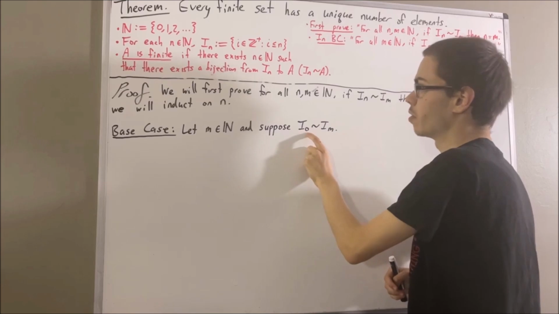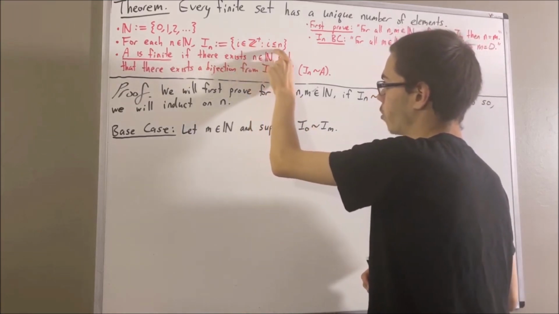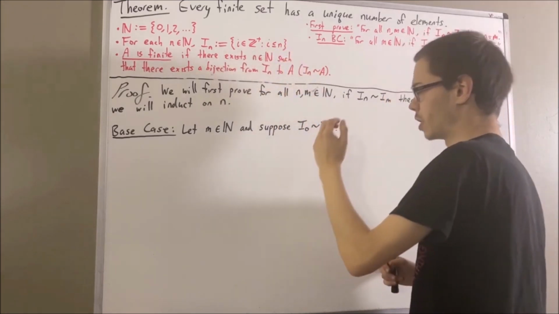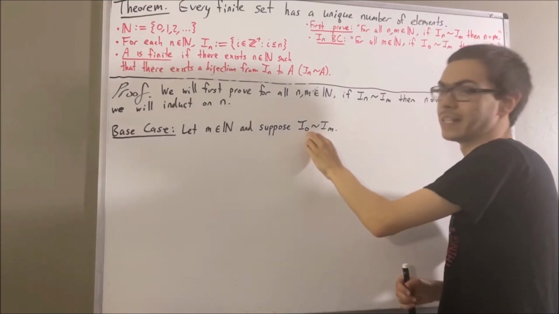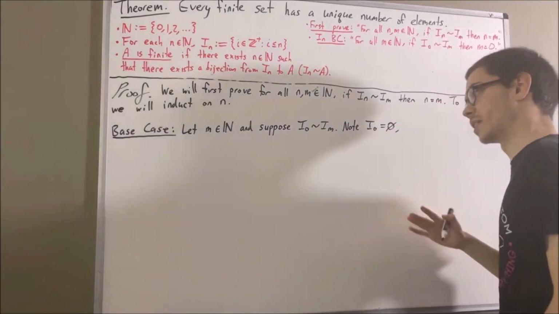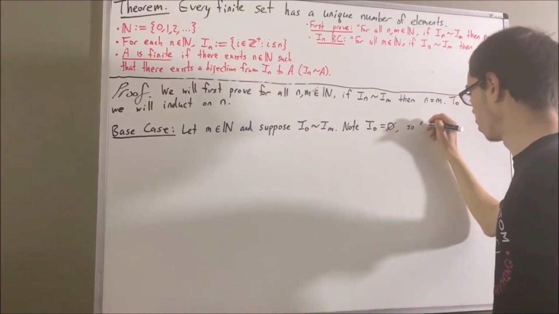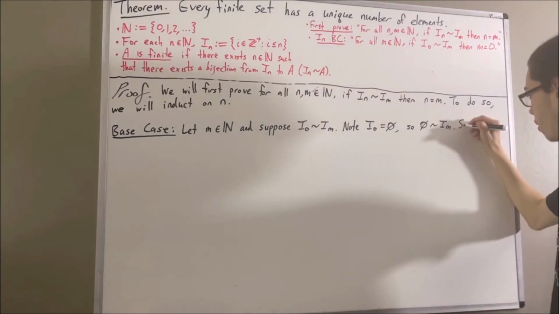So I_0 is the set of all positive integers i such that i is less than or equal to 0. But wait a minute, there are no positive integers less than or equal to 0, so I_0 is the empty set. So what this means is that there's a bijection from the empty set to I_m. And we're going to call that bijection f.